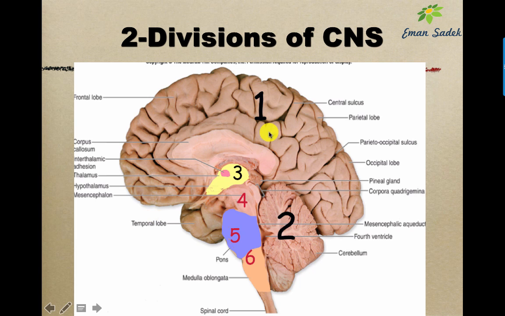Now, what are the divisions and the subdivisions? It is formed of the cerebrum, and this cerebrum is formed of two cerebral hemispheres and the diencephalon. We have the two cerebellar hemispheres. We have the brainstem formed of midbrain, pons, and the medulla. This is the subdivisions of the brain. So this is the cerebral hemispheres 2, and this is the diencephalon containing thalamus and hypothalamus. And this is the cerebellar hemisphere. We have two cerebellar hemispheres, and this is the brainstem formed of midbrain, pons, and medulla.